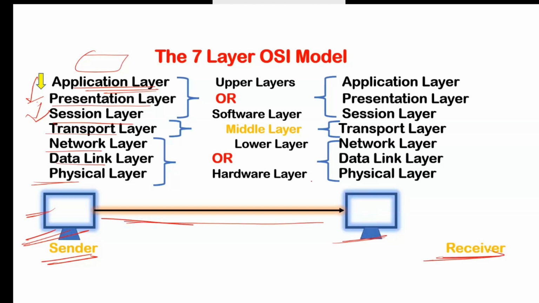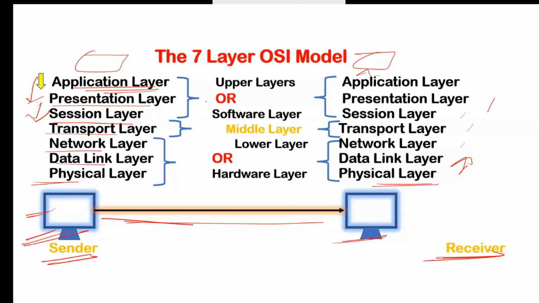On this second PC, on the receiver side, data will be received on the physical layer, and then it will transfer to the data link, network, transport, session, presentation, and on this receiver side, the data will be received on the application layer. Means the receiver can see the data that you just sent. So that is the OSI model layer.